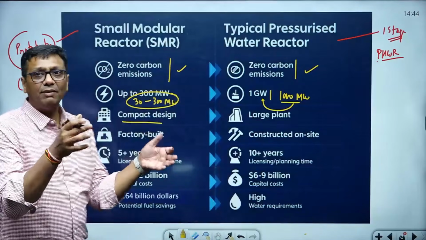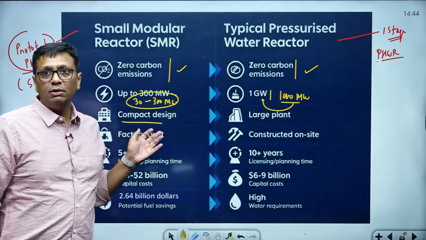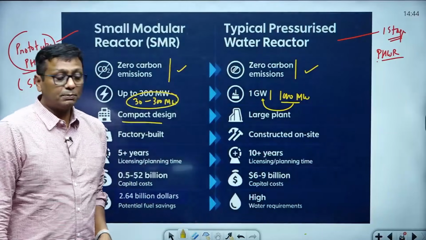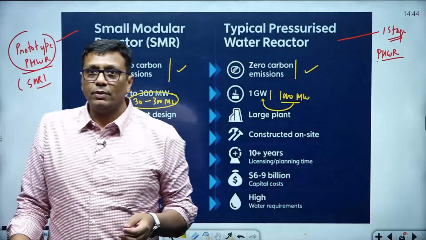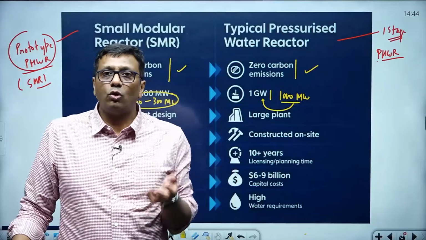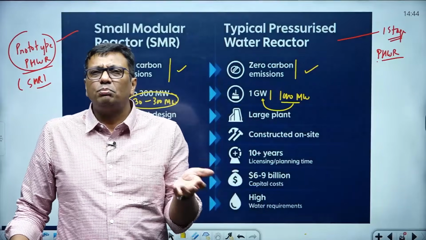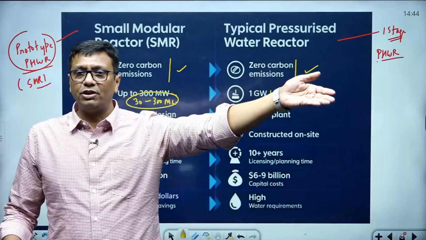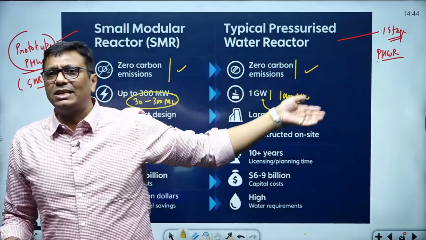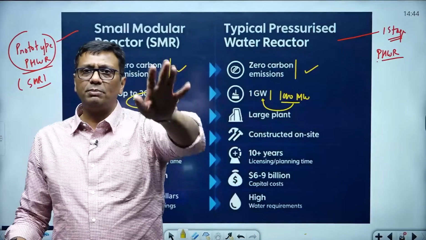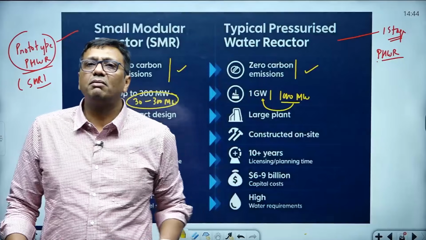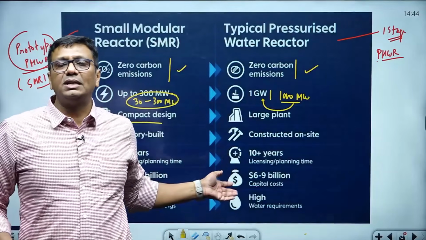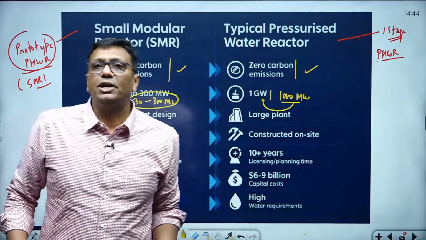Compact design, and I also want to tell you it is portable. From one place to another place you can carry it. Suppose a steel industry has a requirement of heat and electricity. So no need of that, guys. This portable reactor will reach the steel industry owner in place of them, and this electricity will be utilized for them. So now they have no dependency on government-based electricity, and this is one of the alternative options India is going to create for the coming future.